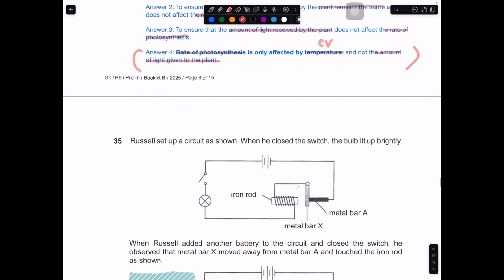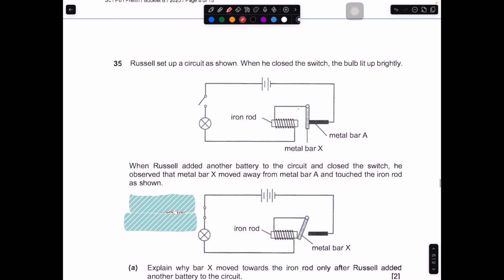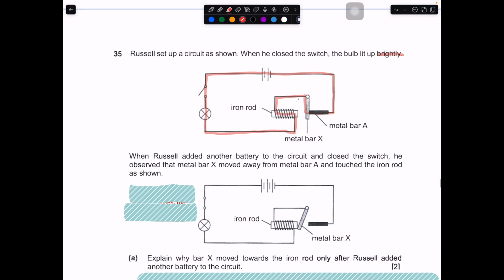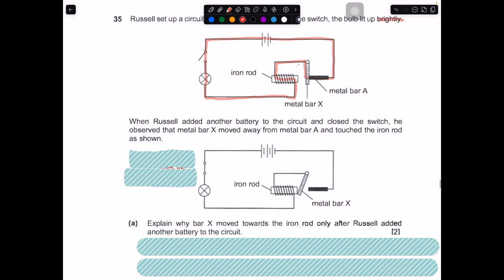In this case, let's move on to question number 35. Russell set up a circuit as shown below. When he closed the switch, the bulb lit up brightly. So over here, it means that when he closed the switch, electricity is indeed flowing through this part. This is the first situation. When Russell added another battery to the circuit and closed the switch, he observed that metal bar X moved away from metal bar A, so it moved in this direction, and touched the iron rod as shown over here.